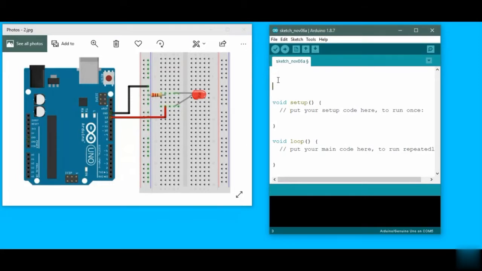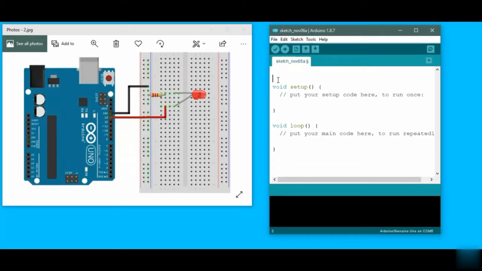So first of all, what we have is a variable, LED pin, on pin number 13. And now in void setup we have pinMode, LED pin, as output. And then now let's move to the loop section.